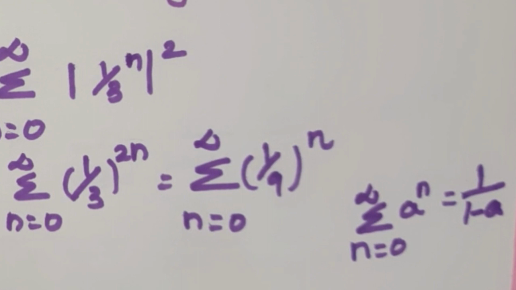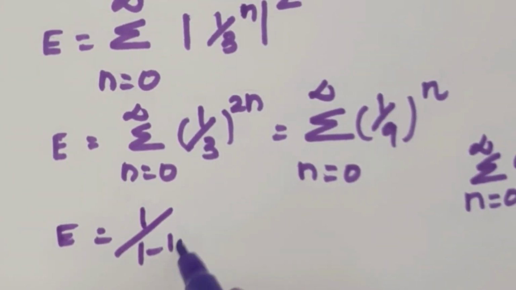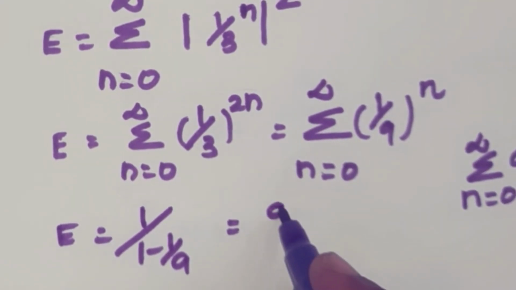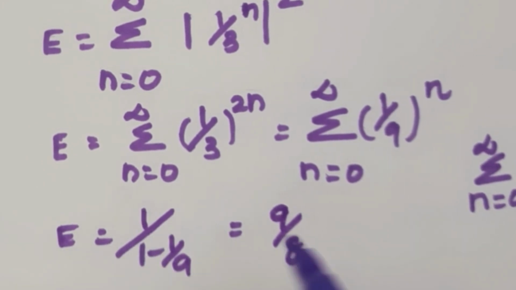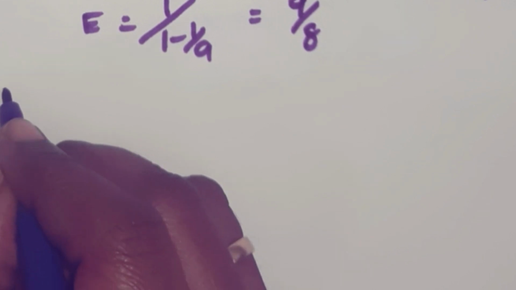So energy is equal to 1/(1 minus 1/9), where a value is 1/9. So the answer is 9/(9 minus 1), that is 9/8. If you solve this, you get 9/8. This is energy. Then next we will calculate power.